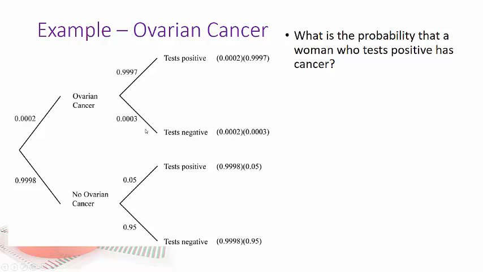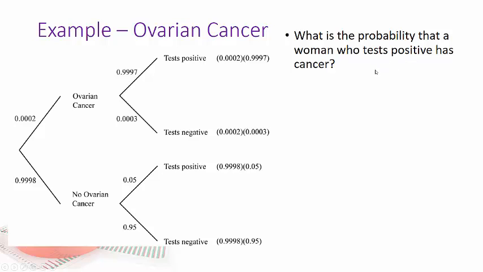All right, here's the twist. In the general population, the test also gave false positives for 5% of the population. And you're probably thinking, well, that's still pretty good. It's only 5%. So here we have 0.05. So for 95% of the women who don't have cancer, it's going to give them the right result. It's only 5%. And we should go ahead and use it as a screening tool.